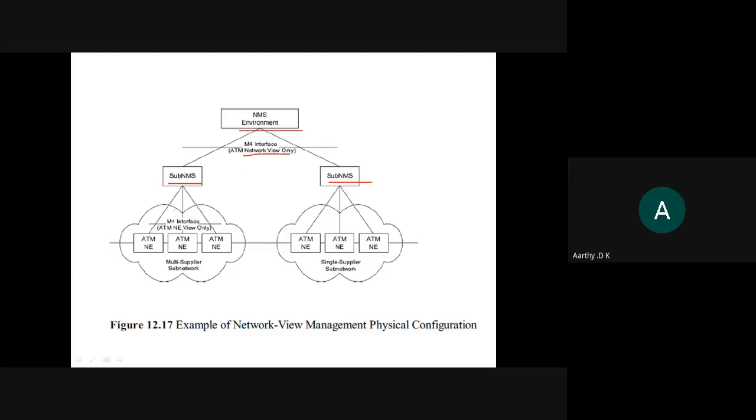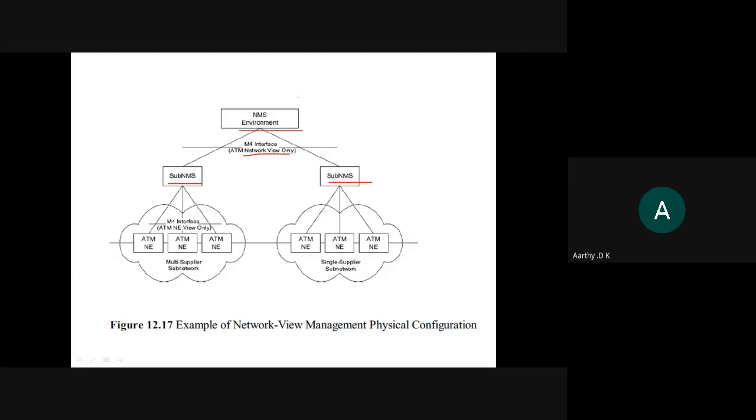Likewise, if you have more LANs, then each will have a sub network management system. This LAN will have a separate network management system, and similarly this one. These two LANs are to be monitored if they are connected to the internet. When they connect to the internet, they become a wide area network, right?